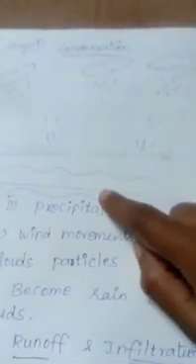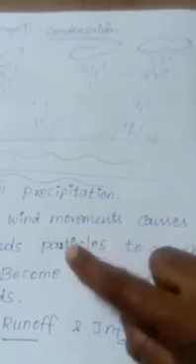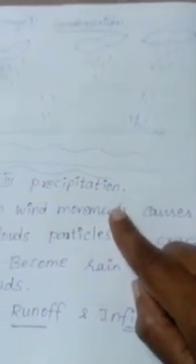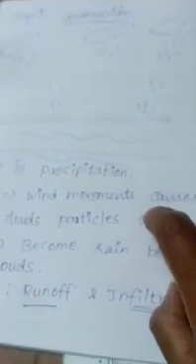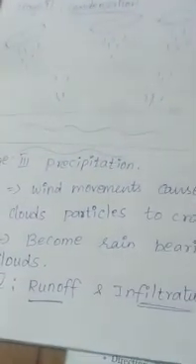In this stage, due to wind movement, the cloud particles start to crash.